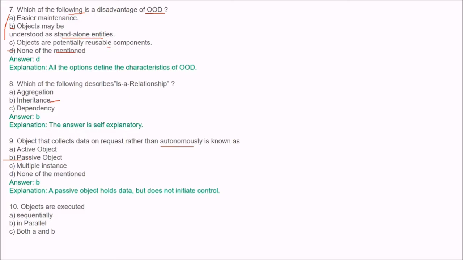Next is: objects are executed sequentially, in parallel, A and B, or either sequentially or in parallel or both? The answer is C. Yes, objects may be distributed and may execute either sequentially or in parallel.